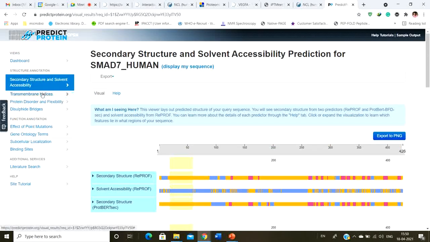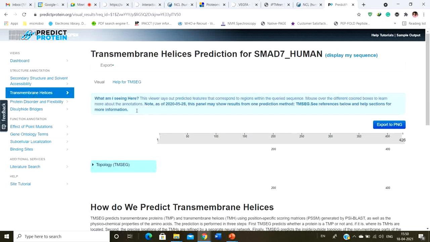Obviously you can also see the transmembrane helices, and of course the transmembrane helices are not going to be there because this is not a membrane protein. Okay, only membrane proteins are going to have transmembrane helices, right? And if it's not a membrane protein, you are not going to have any transmembrane helix. And obviously this has a DNA binding domain. That means obviously it is present in the nucleus. Okay, it might act as a DNA binder. So obviously it's not a membrane protein then.